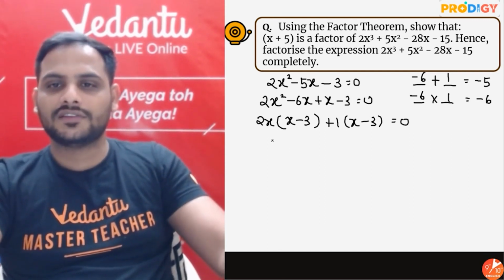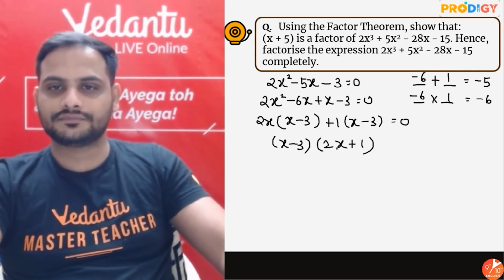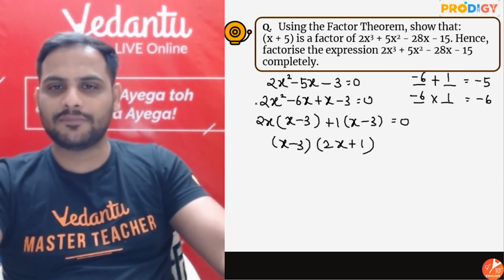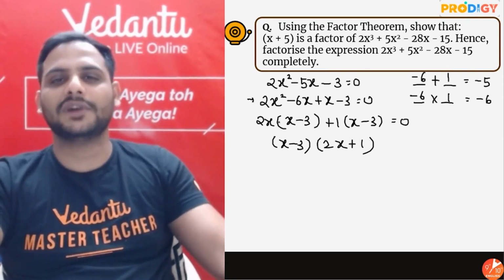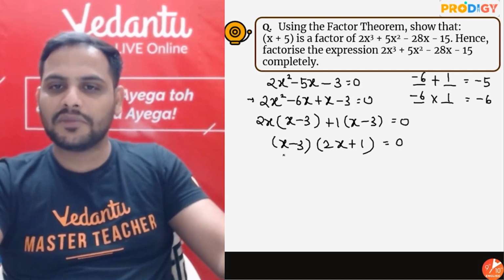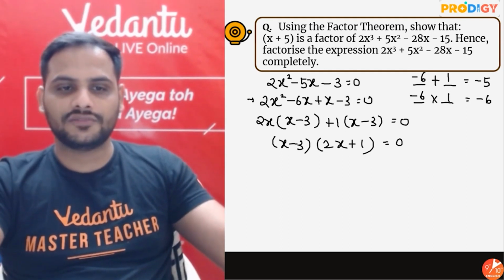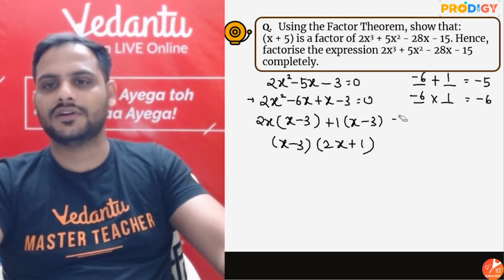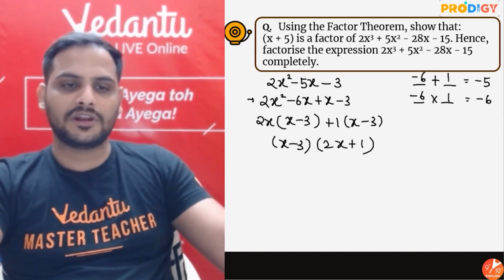Now if I take x minus 3 common, this is beta that grouping method, we get x minus 3 into 2x plus 1. From this step ahead, this is the grouping method. Before that, it is the splitting the middle term method. So these are your remaining two factors. No need to write equal to 0.